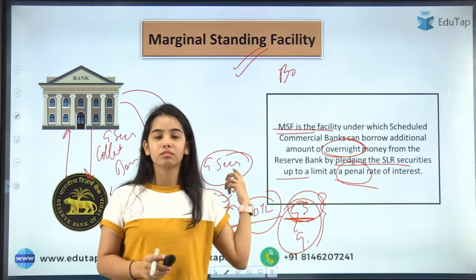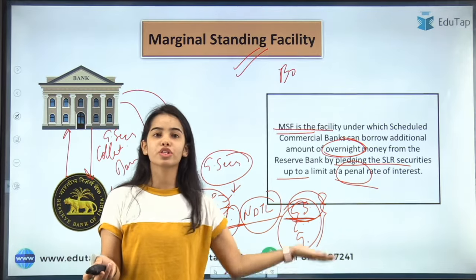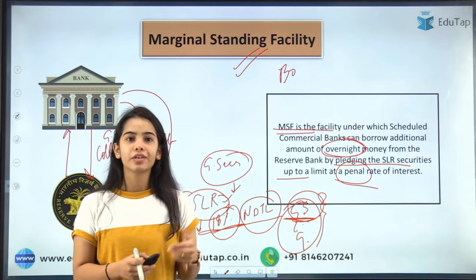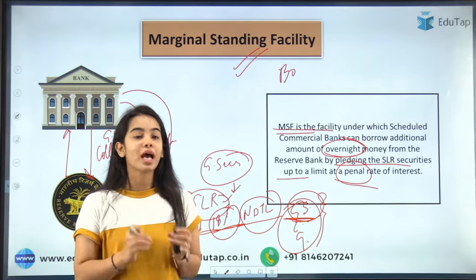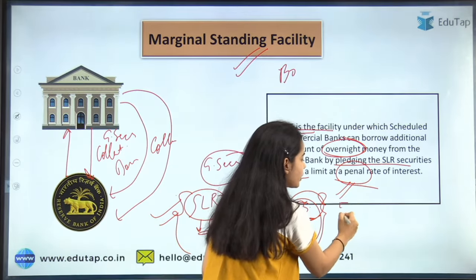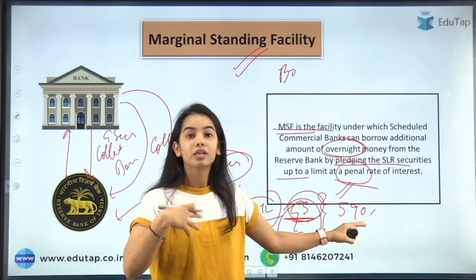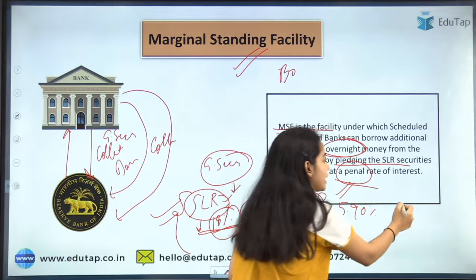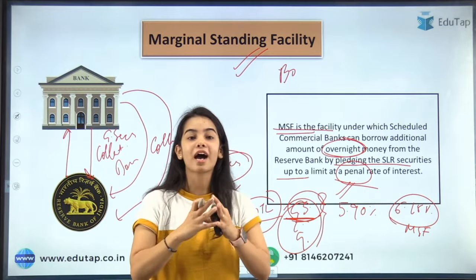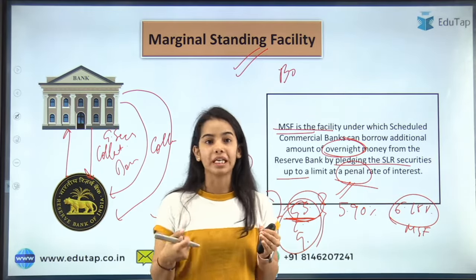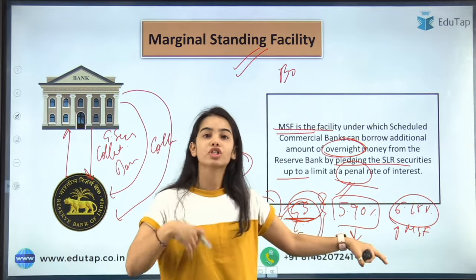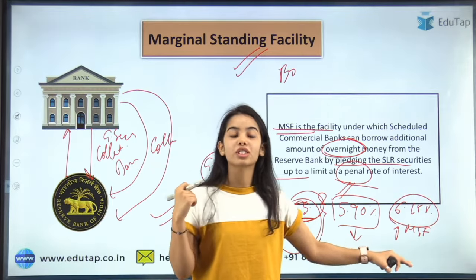Now you will say that the banks can just say that we are in an emergency situation, just give us the loan, and they can give the government securities that they are keeping for the SLR. So this seems a little off. So what happens is that there is a penal rate of interest that they have to pay. If the repo rate is 5.90%, the marginal standing facility rate will be greater, 6.15%. So the MSF is the rate that the banks have to pay to the RBI for getting the money. The repo rate is lower and the MSF is higher, and that's why the banks will not take the money in marginal standing facility in any case.